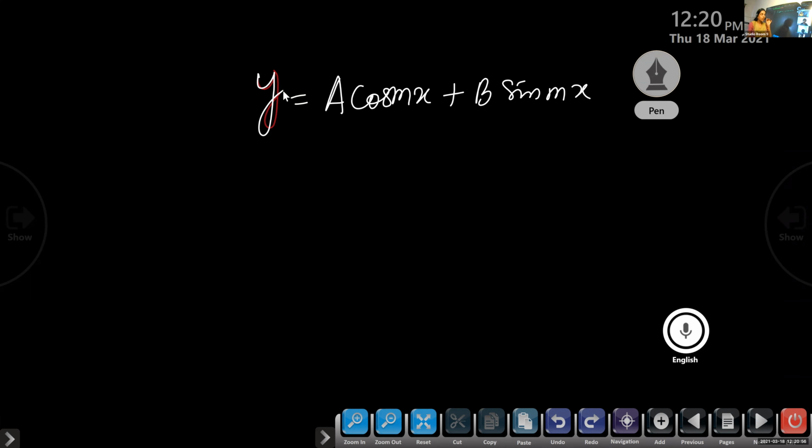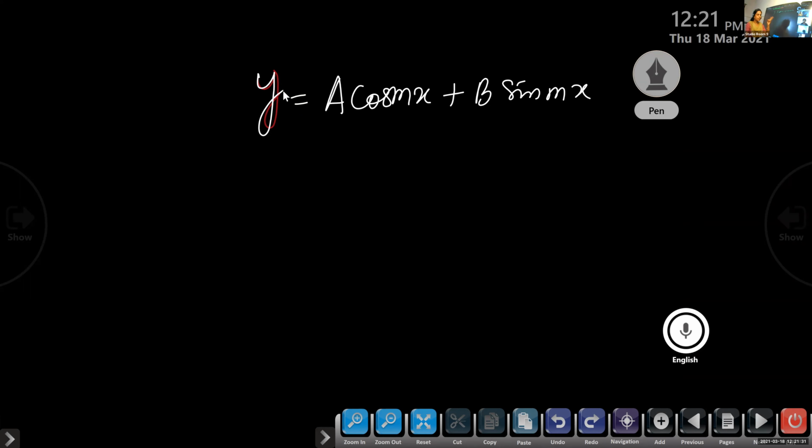Which are the two arbitrary constants here we are considering? A and B. M we are not taking as a constant. Is that clear, children? Here if more than one constant is present, they will specify which are the constants. Otherwise we will take A and B. Here they have mentioned that by eliminating the arbitrary constants A and B, we want to frame an equation by removing the constants A and B. If M is there, it is allowed.